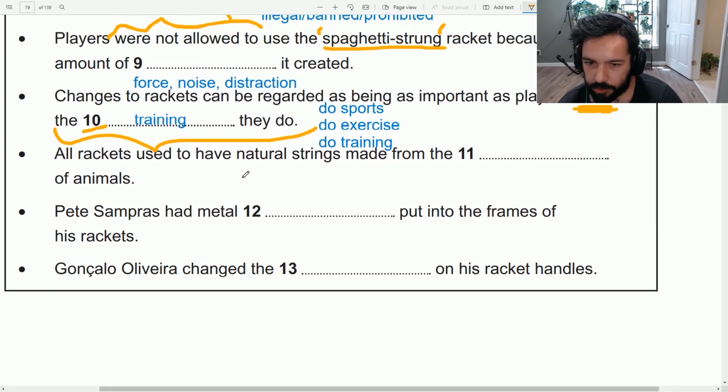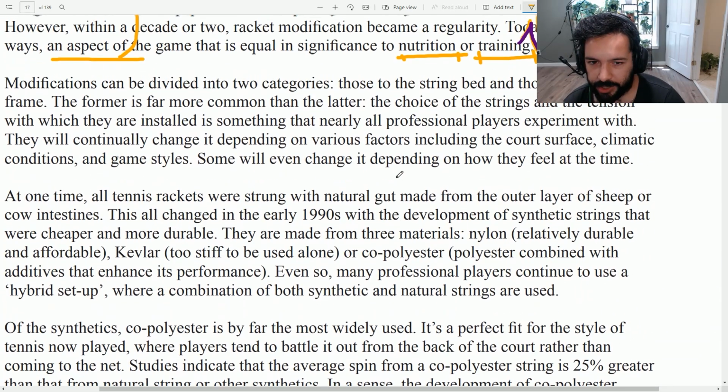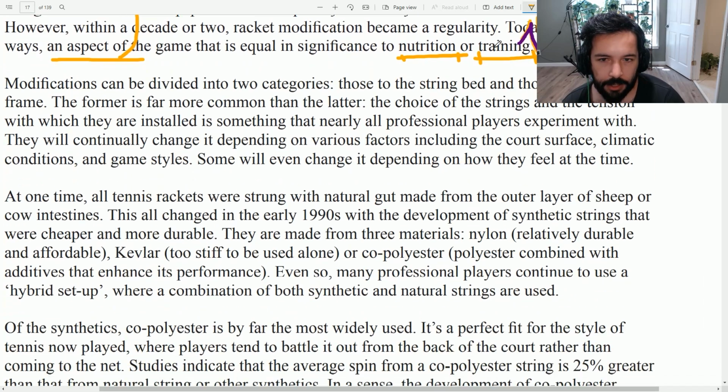All rackets used to have natural strings made from the something of animals. Similar to weather, similar to diets, animals are not the topic that we are talking about. So if I see an animal, the word animal or a type of animal in the text, that's going to be the answer to this. So 11, it should be after training and it should be an animal. Okay, let's see. I'm sorry, after 10 and it should be an animal.